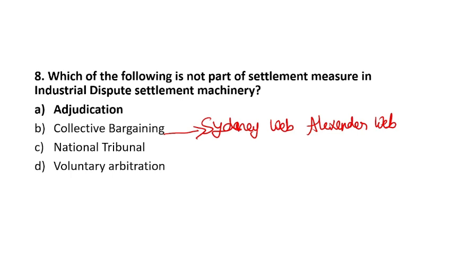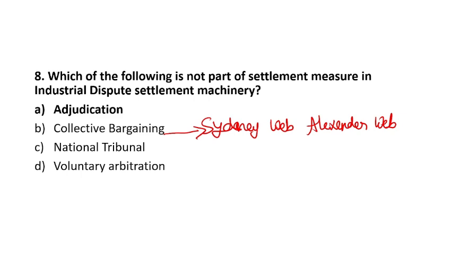So national tribunal. National tribunal is a part of adjudication, which is the uppermost layer. And voluntary arbitration. Voluntary arbitration means what? When the management and employees are not able to solve the dispute through collective bargaining, when proper bargaining fails, then a third person is invited after taking the consent of both the parties. A person will come, listen to them, and give his judgment, and they will have to follow the judgment.